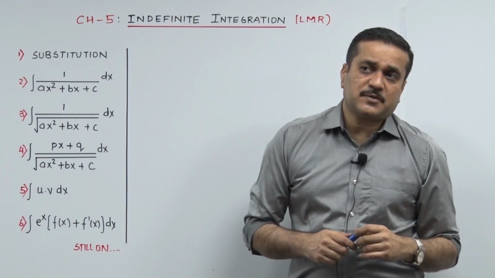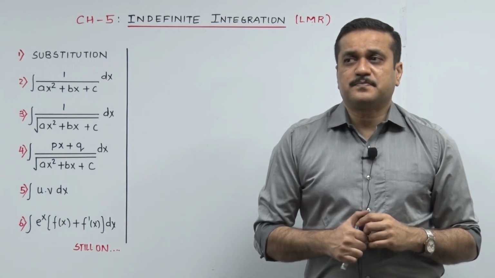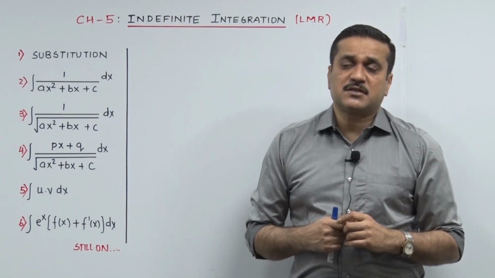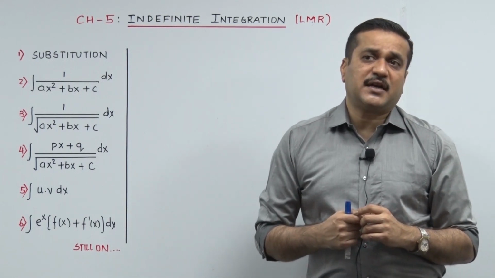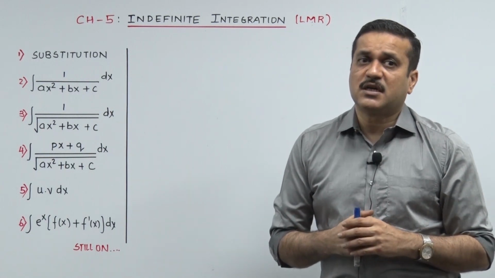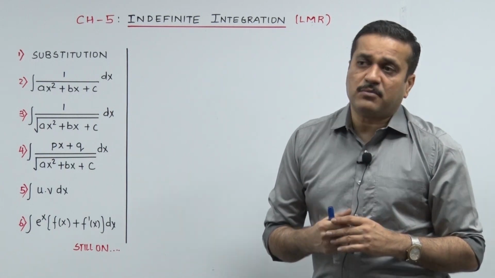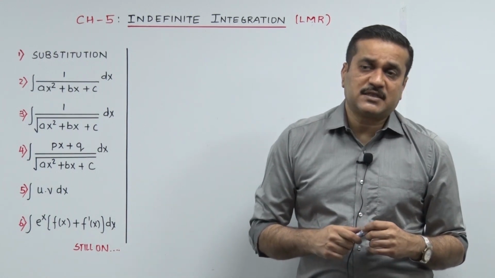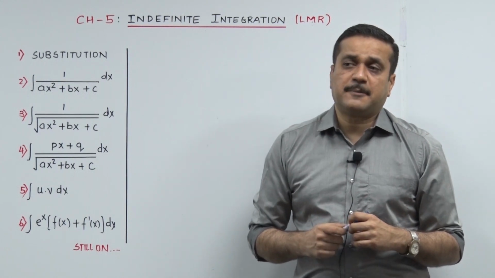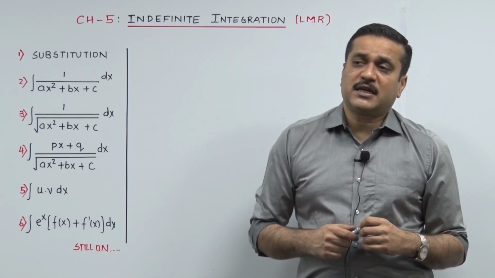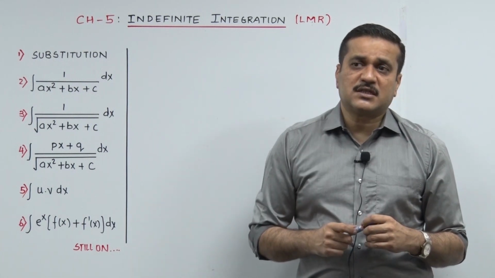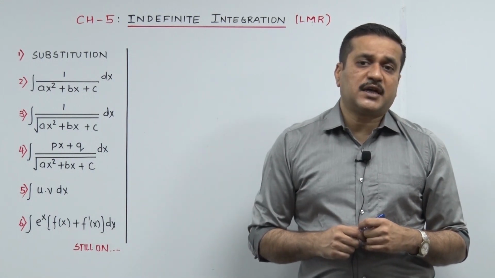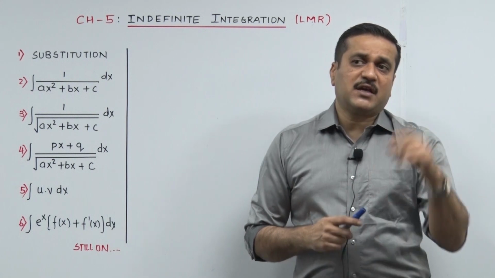But next, 1 upon x square is very rarely used throughout integration, but it is used. In fact, as far as my memory goes, in the last topic, chapter 8 differential equation, 1 or 2 sums did happen to use this formula. You had to apply this formula. The integration of 1 upon x square is minus 1 upon x. Even in partial fraction, we do happen to use this formula. The next is the integration of 1 upon x, which goes log x, as we just discussed. And then 1 upon root x is 2 root x. That was quite important. 1 upon root x is 2 root x. Can we go over it quickly once again?